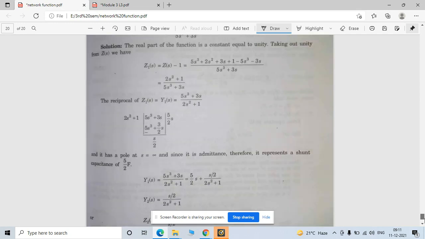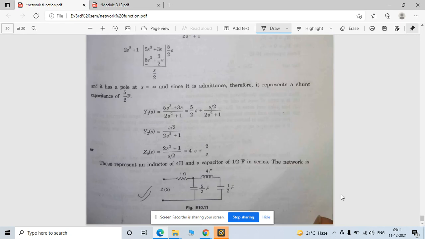Earlier we found the transfer function with the help of a circuit. कैसे निकालते थे? Transfer function is nothing but the Laplace transform of output upon Laplace transform of input, which is nothing but the Laplace transform of your impulse response.